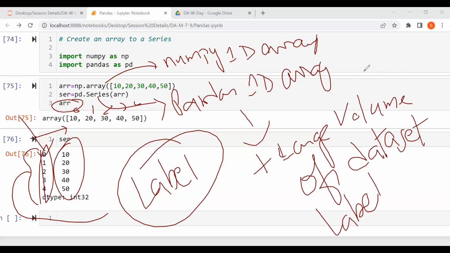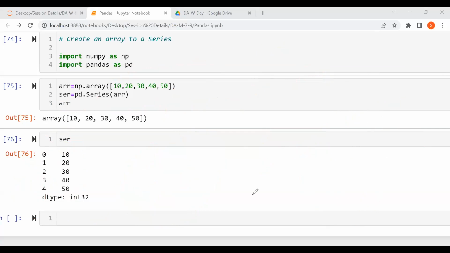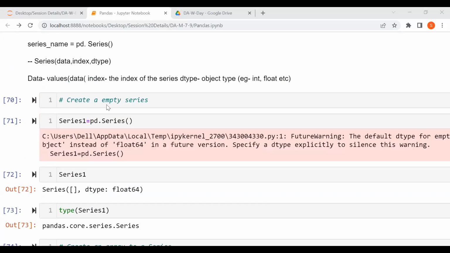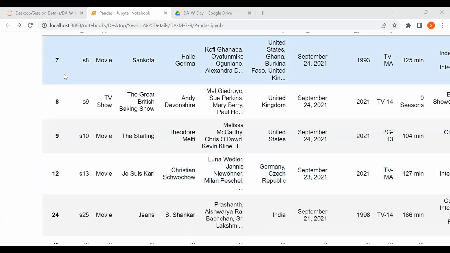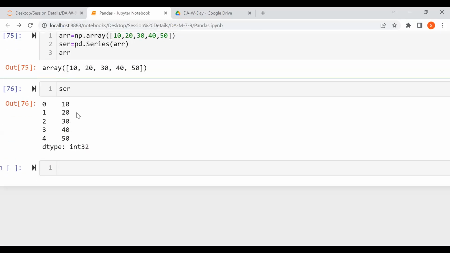So if you observe, let me just clear it. Whatever the data is, we are keeping it upside here. See this one, 0, 1, 2. This is nothing but your labeling, just the level of 0, 1, 2. These are the labels, and if we create a series, it will also give you the labels. This is how we are basically using a particular label, and this is how we are converting it.